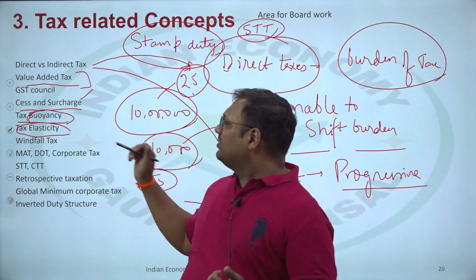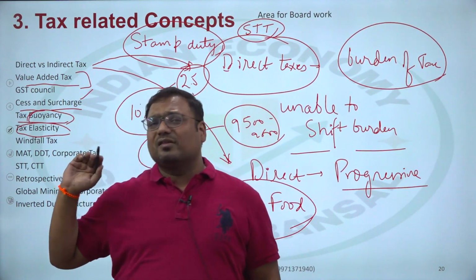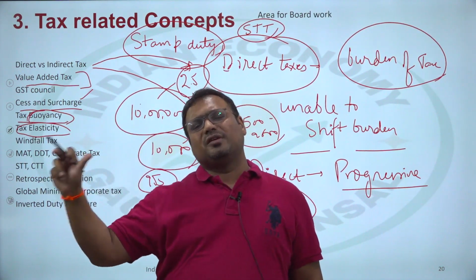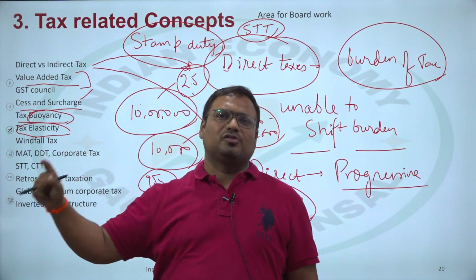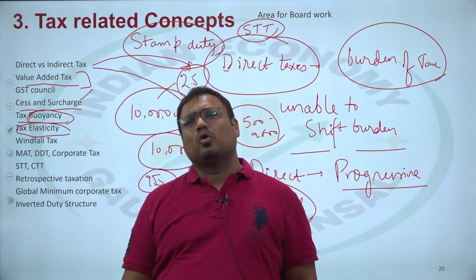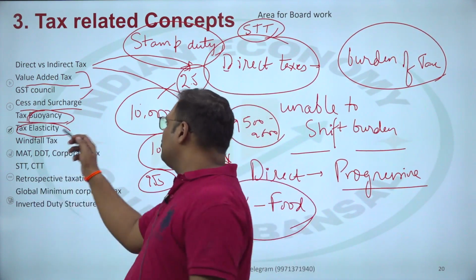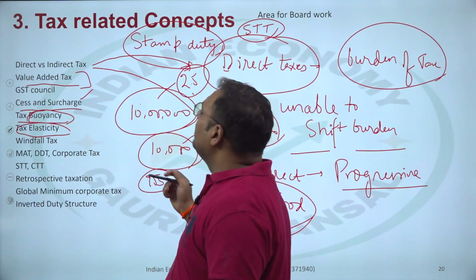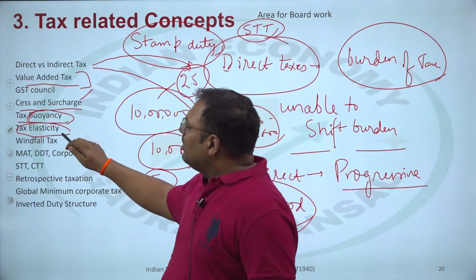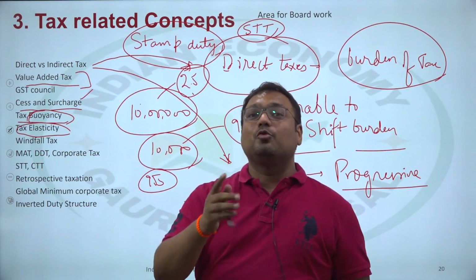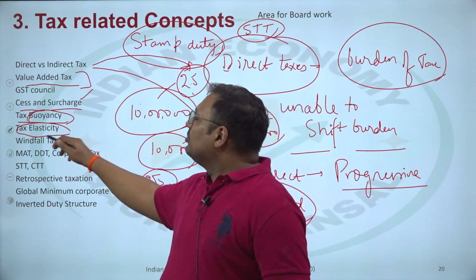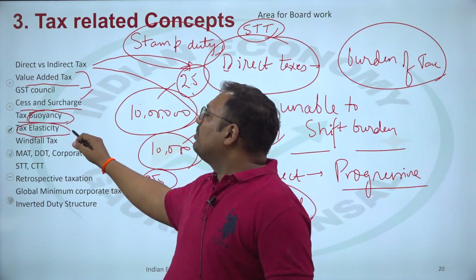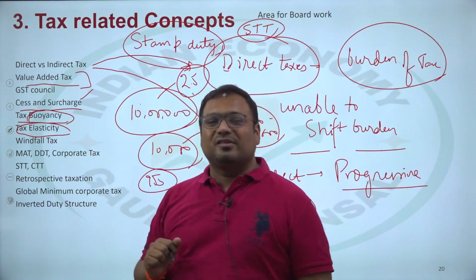So what is tax elasticity? Tax elasticity is the proportional change in tax with respect to the proportional change in economic growth or GDP. Generally GDP is the one we take. If tax elasticity alone is written, you do not know what the base is. So it should be written as tax elasticity of GDP or GDP elasticity of tax.